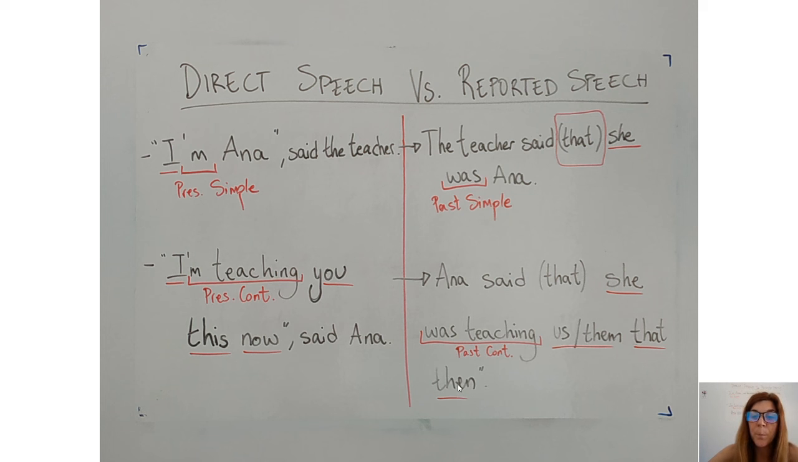En ese momento. Y también he dicho, en inglés he dicho me, porque este you, si lo traduces como tú, estoy enseñándote a ti esto ahora. Pues podríamos cambiarlo. Ana dijo que ella estaba enseñándome, was teaching me, estaba enseñándome eso entonces. Okay? I think it's clear.